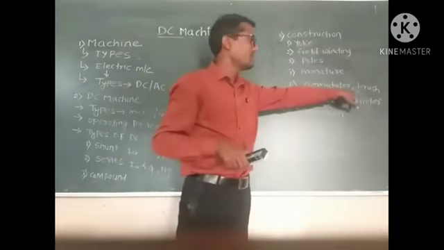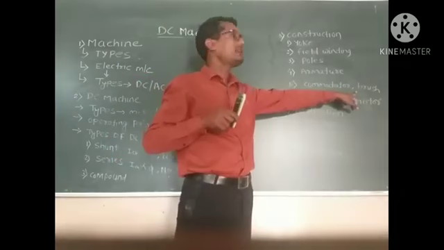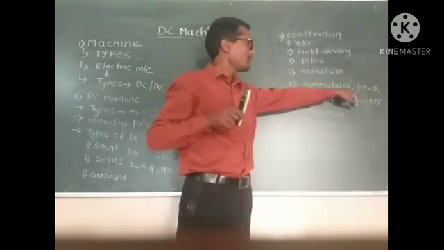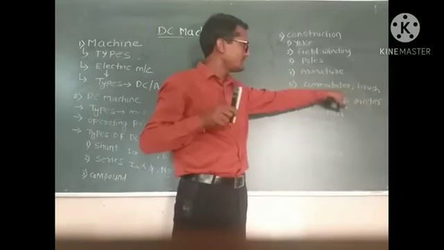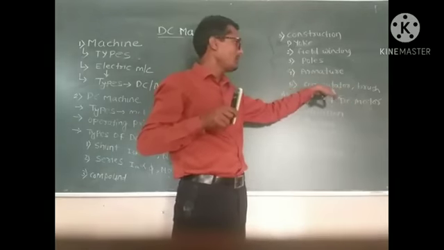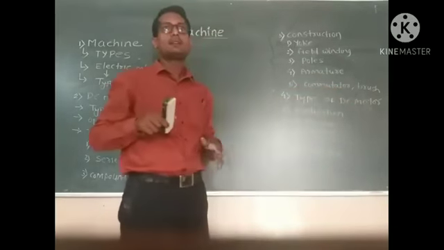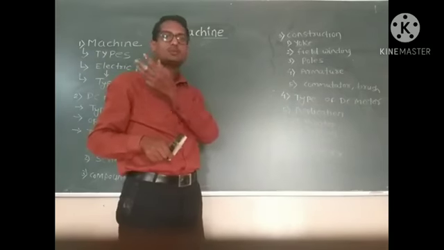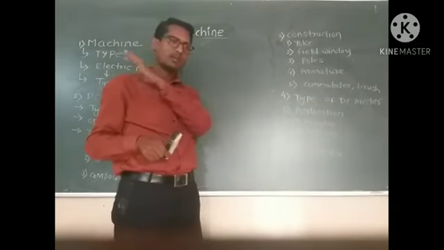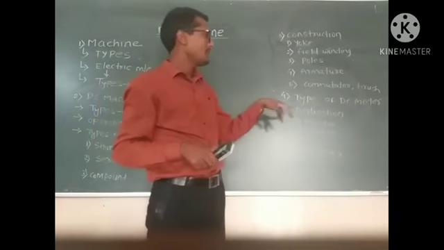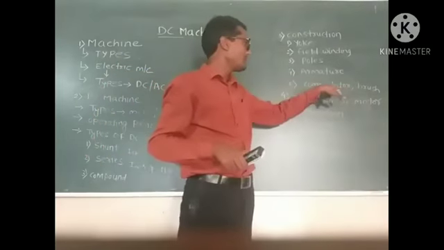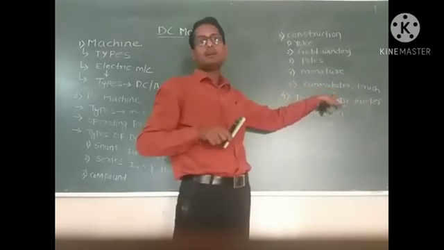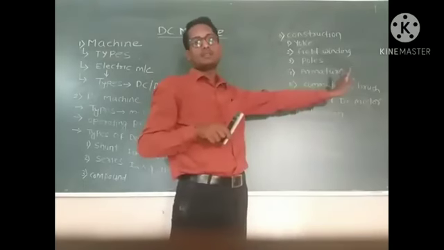These brushes are generally made from carbon material, and they collect DC current from the commutator and give it externally to the electrical sources or external loads. That means the commutator is a rotating part, but the brushes are the stationary part.